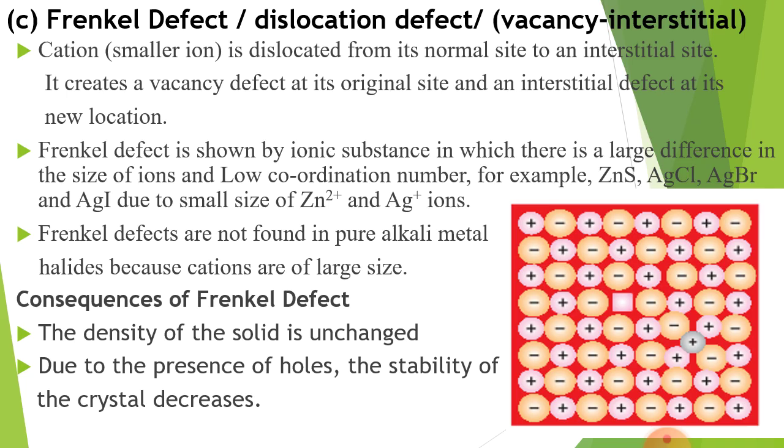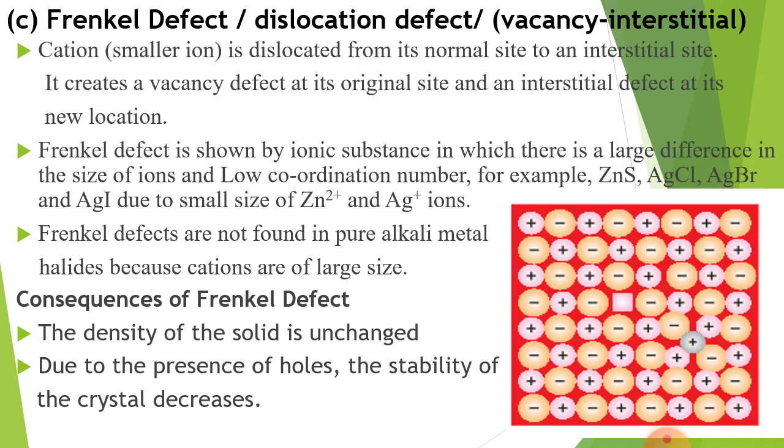So one question may arise: which type of ionic solid shows the Frenkel defect? Your answer is, the ionic solid in which there are large differences in the size of ions shows the Frenkel defect. Now one more question arises here. Frenkel defects are not found in pure alkali metal halides. The reason is cations of large size do not fit into the voids. That's why Frenkel defects are not shown in alkali metal halides.